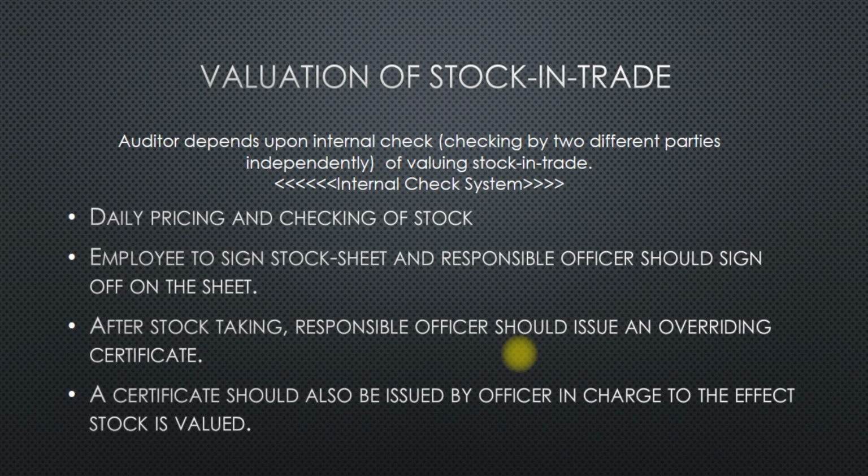The following internal check system may be used for satisfactory stock taking by an auditor, namely, an efficient system should exist of entering daily pricing and checking of stock, where each of these items should be entered by individuals and should be independently checked, and preparation of stock sheets independently done. So daily pricing and checking of stock. That is internal check.